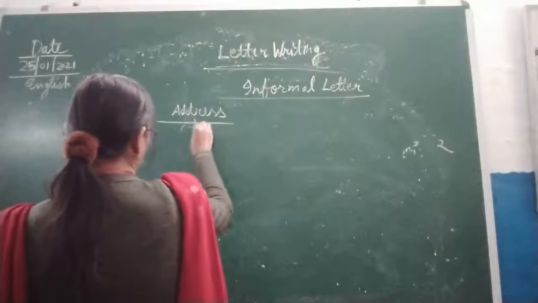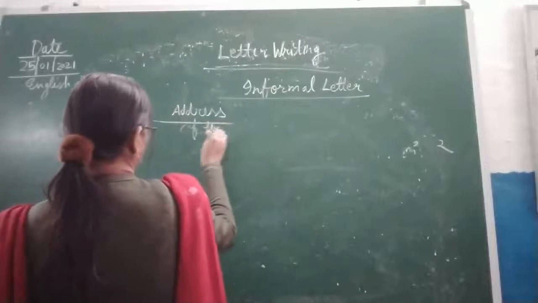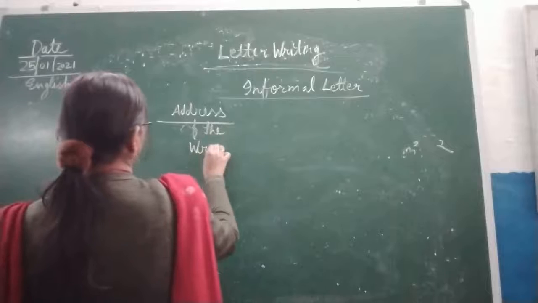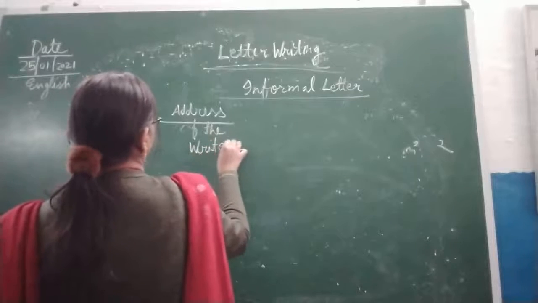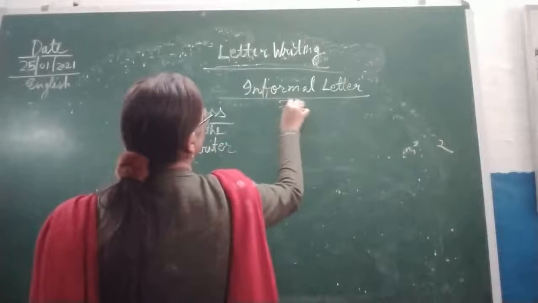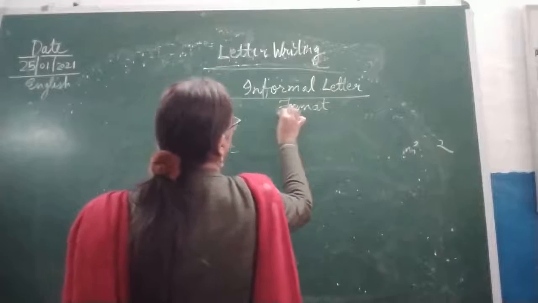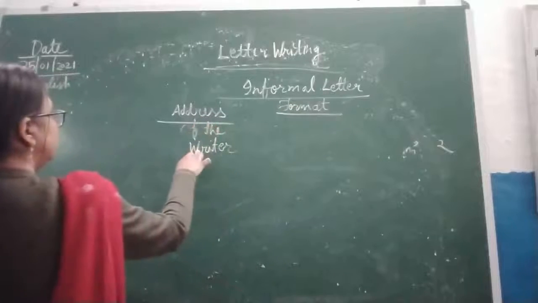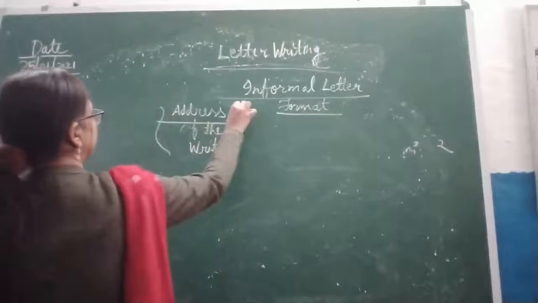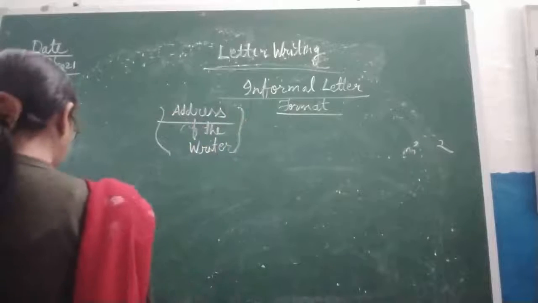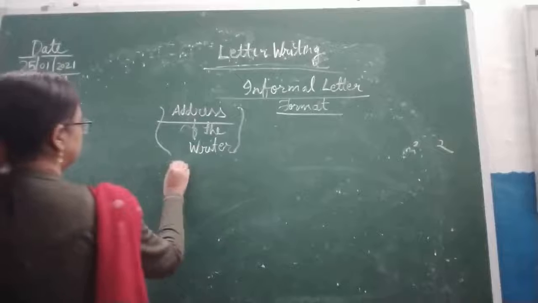So this is the format of informal letter. Now address of the writer first, and after that we will write date.